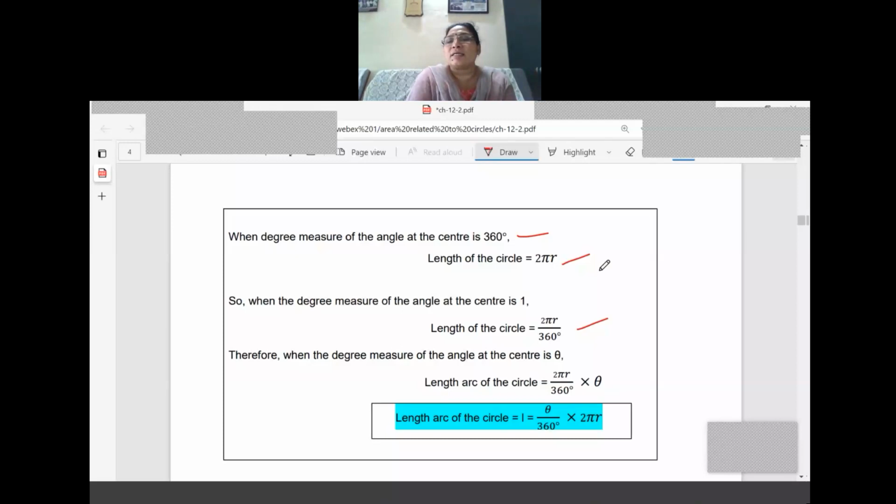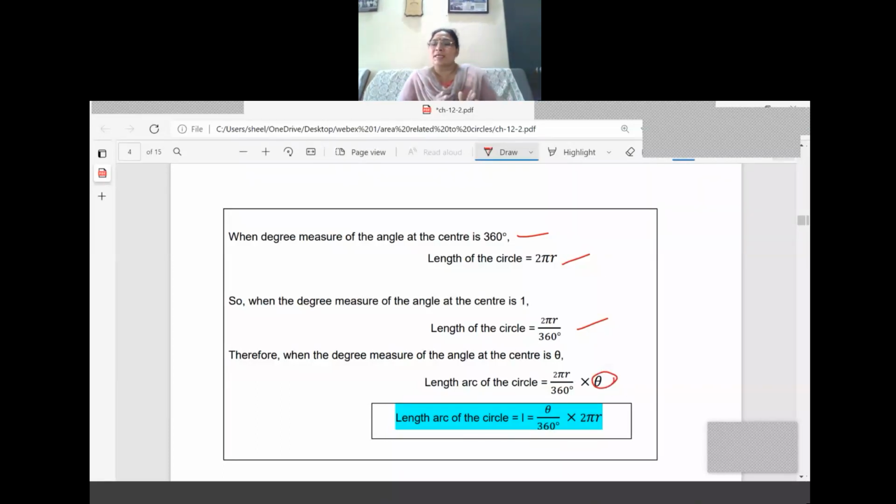When the angle is theta, what can we do? That value of 2 pi r by 360 is for one degree, so it should be multiplied by theta. Now we are arranging the terms for learning easily. The length of the arc of the circle, that means the part of the circumference we are finding, is denoted by the letter L. The formula is L equal to theta by 360 into 2 pi r.